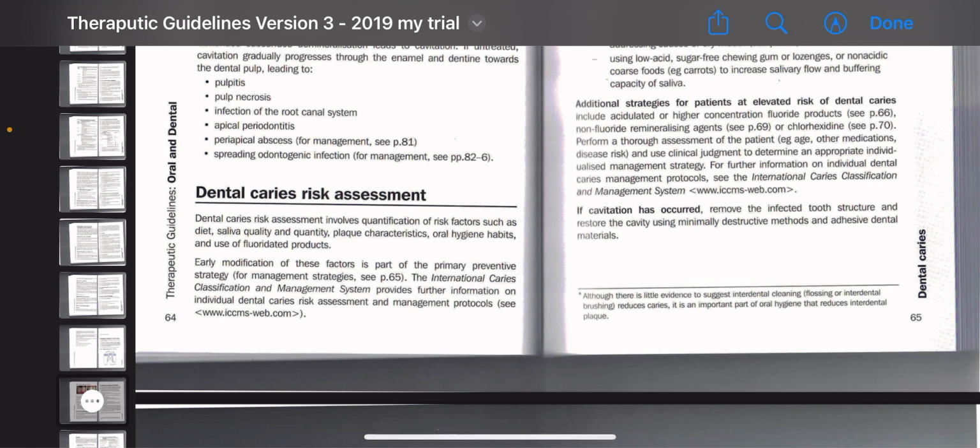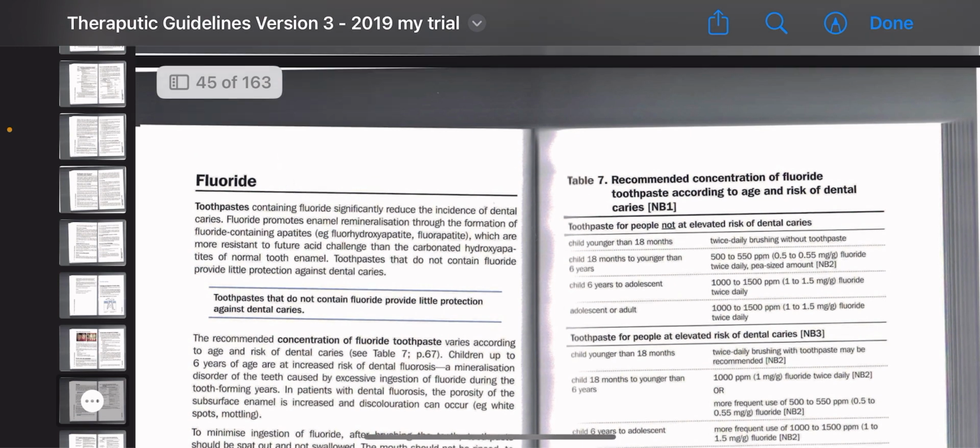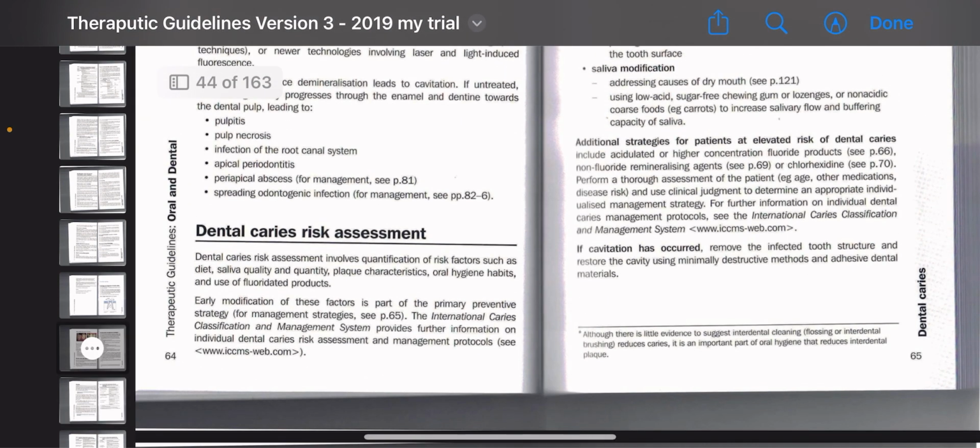Remove the infected tooth structure and restore the cavity using minimally destructive methods and adhesive dental materials. There are two types of decayed tooth structure, infected and affected.